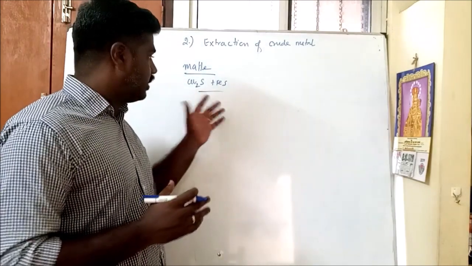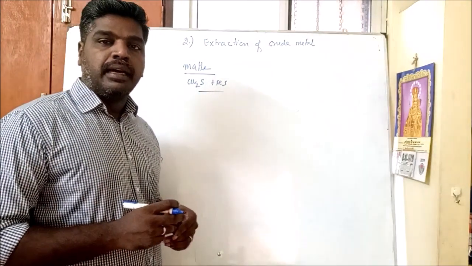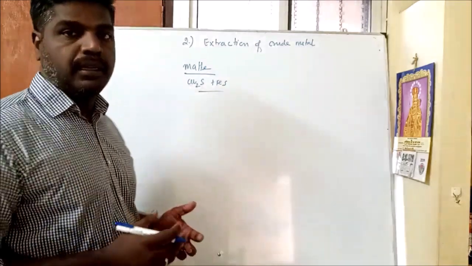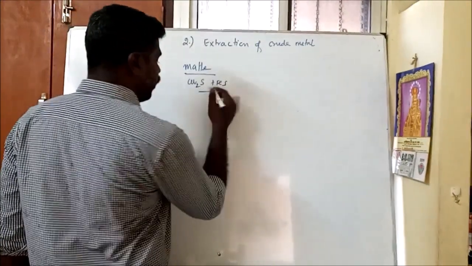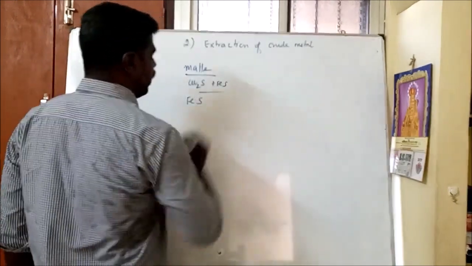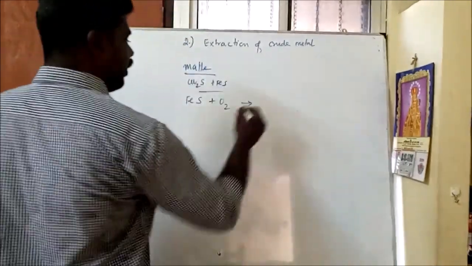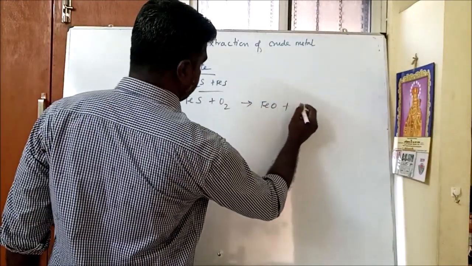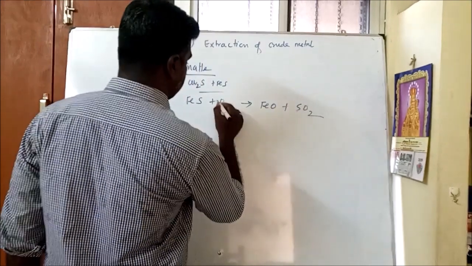In the Bessemer converter, we add a little amount of silica and pass excess air and excess heating. The following reactions take place in a Bessemer converter. While heating, the ferrous sulfide reacts with oxygen forming ferrous oxide, iron oxide plus sulfur dioxide.